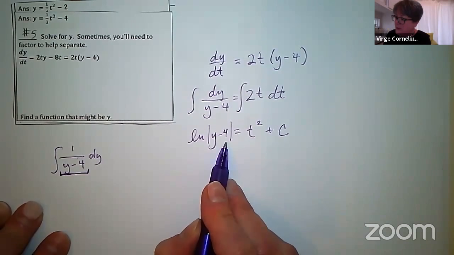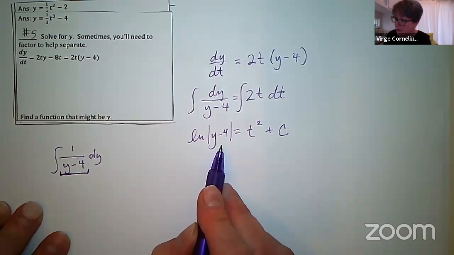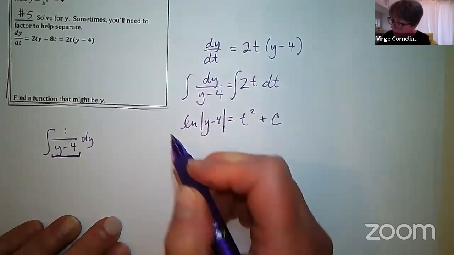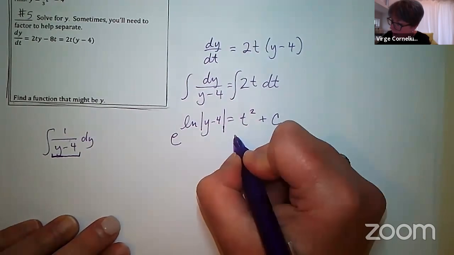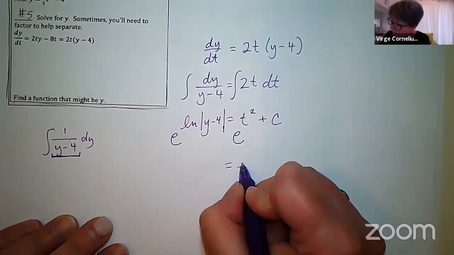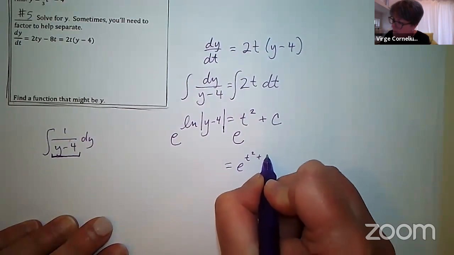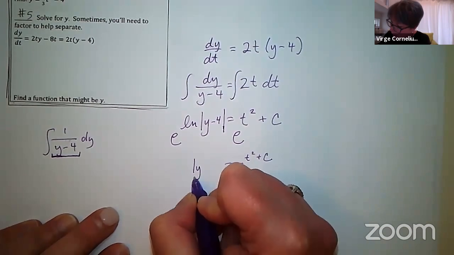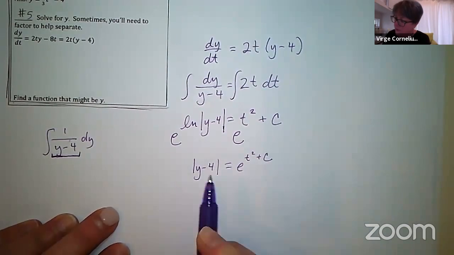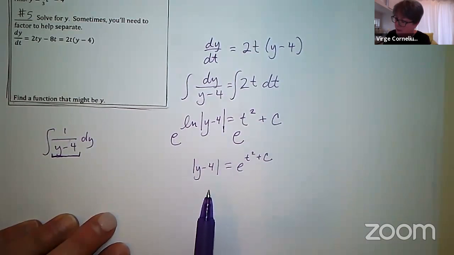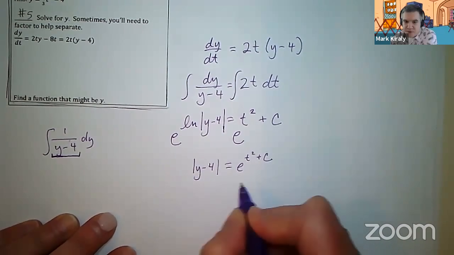This is a case where I would definitely have to solve for y, so that's going to take a little bit of effort. I would exponentiate, so I get e to the t squared plus c. The c is up in that exponent, and then the absolute value of y minus 4 is the result of e to the natural log of y minus 4 in absolute value. E to the t squared plus c, right?